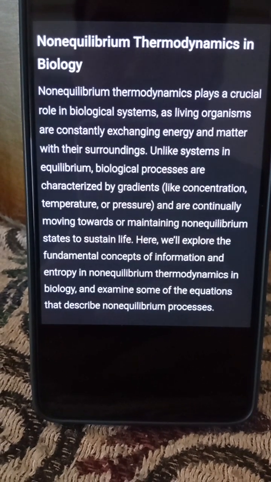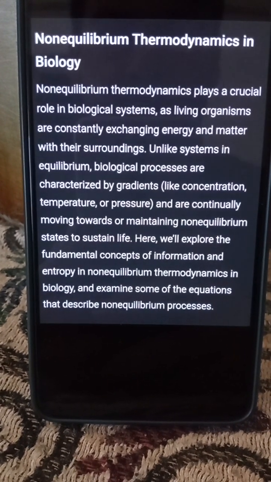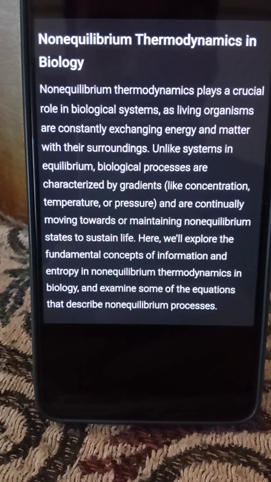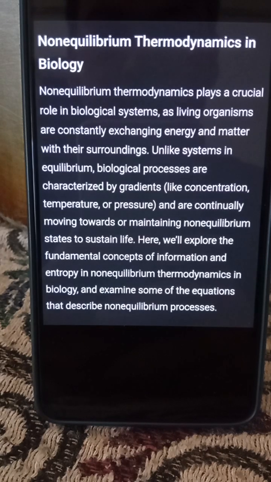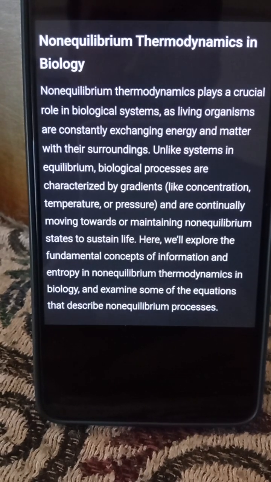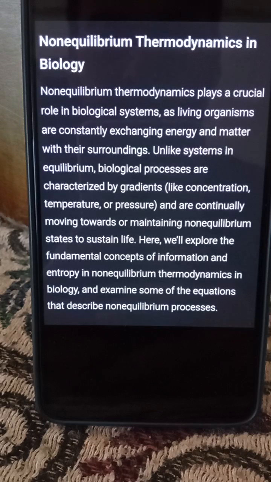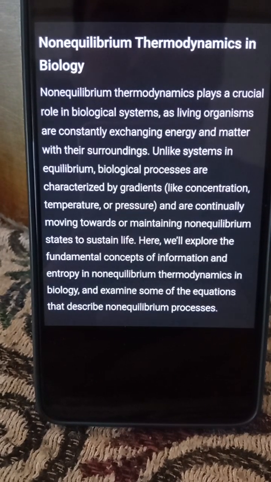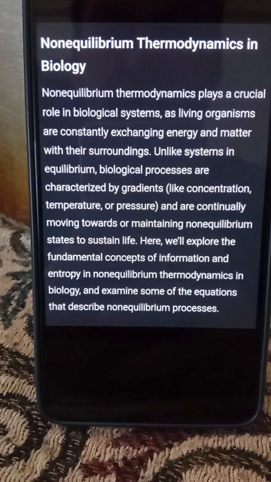Non-equilibrium thermodynamics plays a critical role in biological systems, as living organisms are continuously exchanging energy and matter with their surroundings. Unlike systems in equilibrium, biological processes are characterized by gradients like concentration, temperature, and pressure, continuously moving toward maintaining the non-equilibrium state of life.